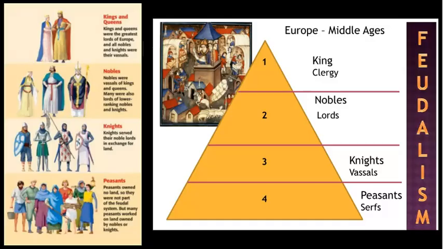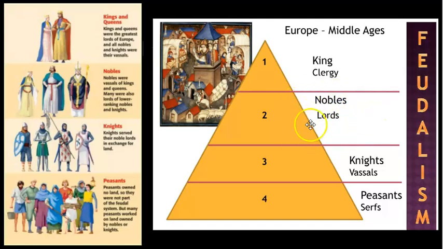We can look at feudalism as a social pyramid with the king at the top and also the church. They're going to sort of share the role as most powerful. Then we have the nobles and lords and lesser lords. These are going to be the individuals who are going to be loyal and pay taxes to the king and provide military. And so in exchange, the king is going to grant them land.